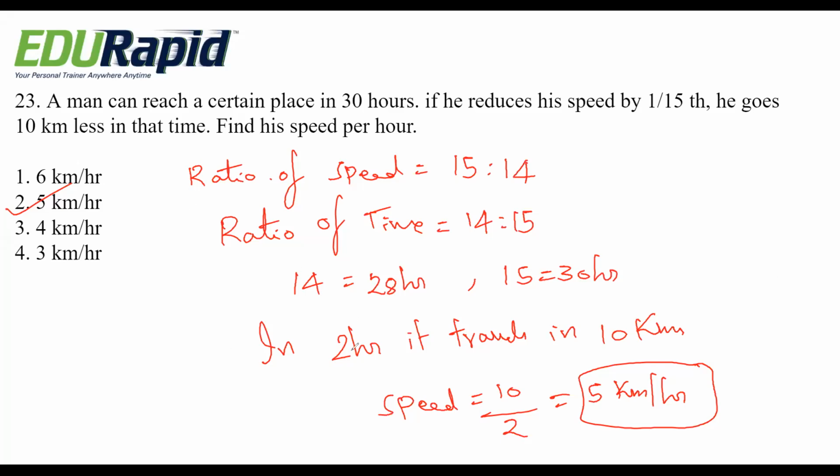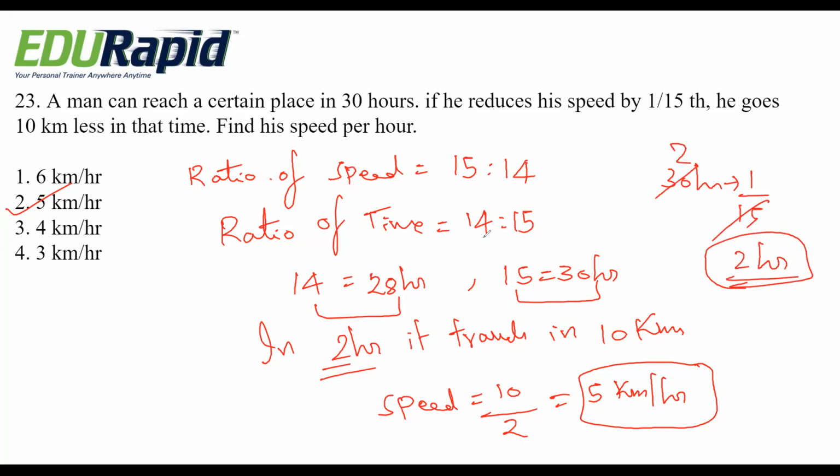Okay, you know how you will get 2 hours. Here they have given that this 30 hours reduces by 1 by 15. That means 2 hours. It becomes 2. So that's why 14 is 28 hours, and 15 into 2 is 30 hours.